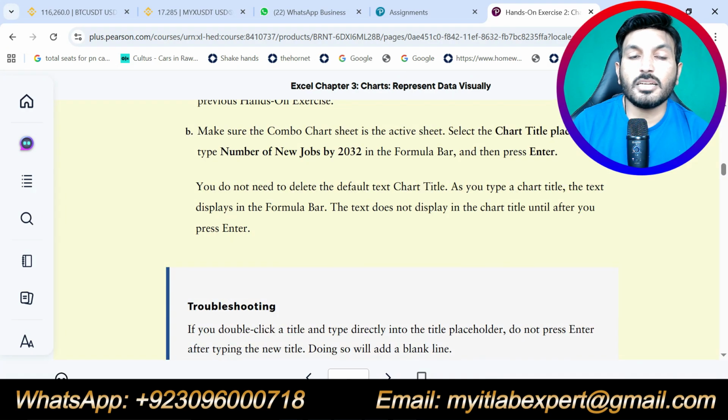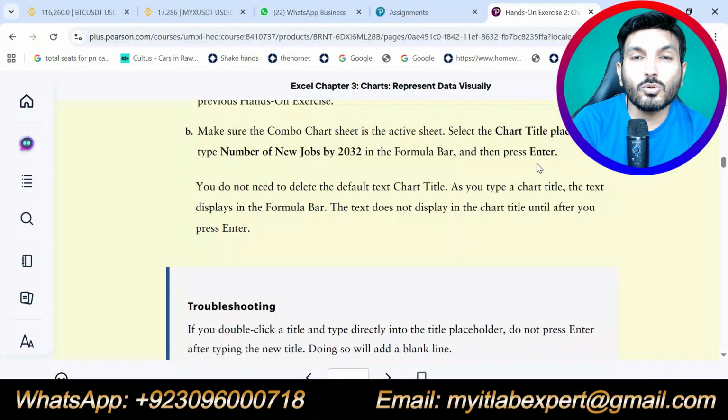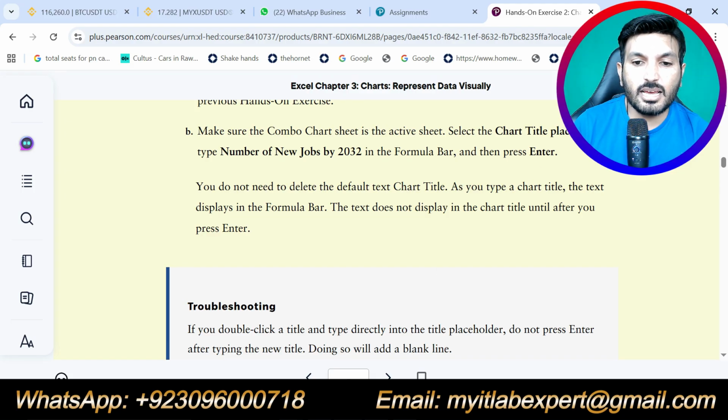Select the chart title placeholder and type number of new jobs by 2032 in the formula bar and then press enter. So we are supposed to give a title to the combo chart that we have just inserted in the previous step.